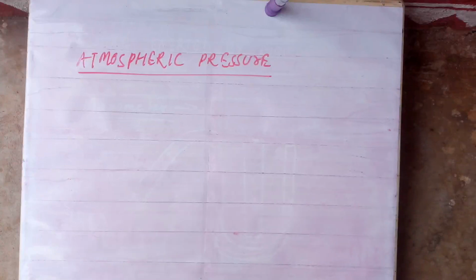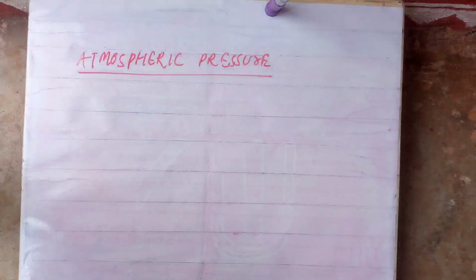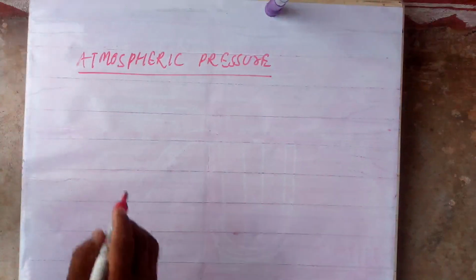Clear? Gases also exert pressure. This is called gas pressure, and our atmosphere is filled with gases. Yes or no? So the pressure exerted by the atmospheric gases is called atmospheric pressure. Write down the definition. The pressure exerted by the atmospheric gases of the earth on the earth's surface is called atmospheric pressure.